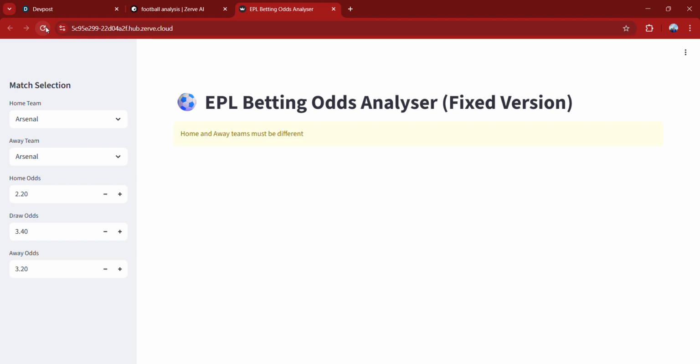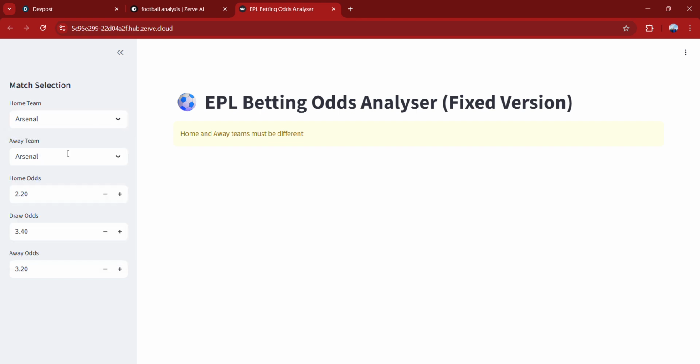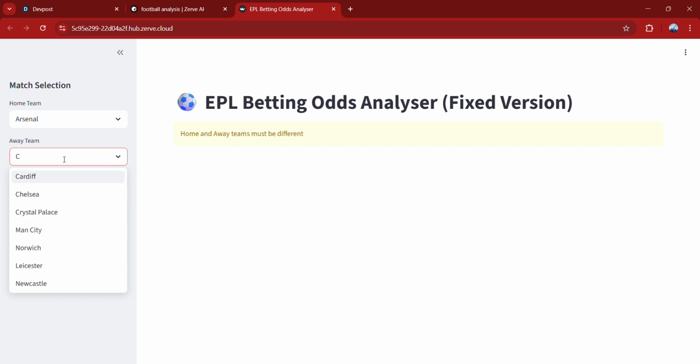Currently I'm just going to run a test match between Arsenal Football Club and Chelsea Football Club. So the home team will be Arsenal Football Club and the away team will be Chelsea Football Club.